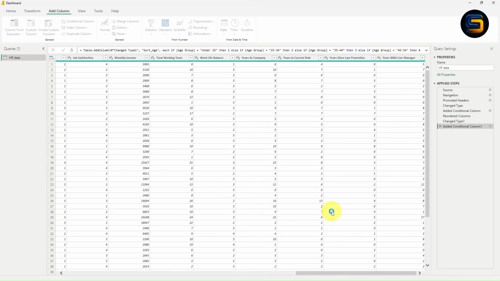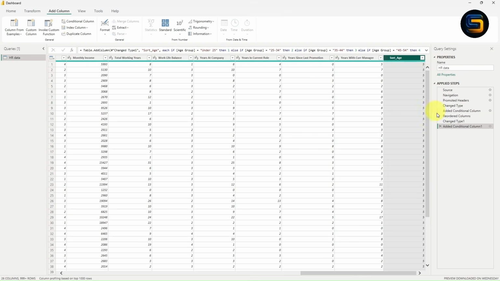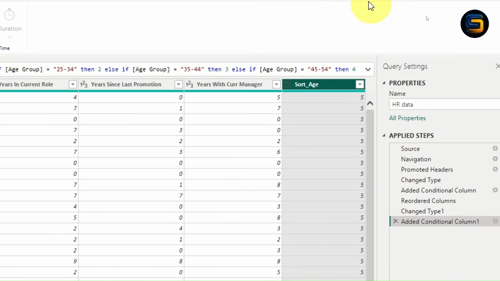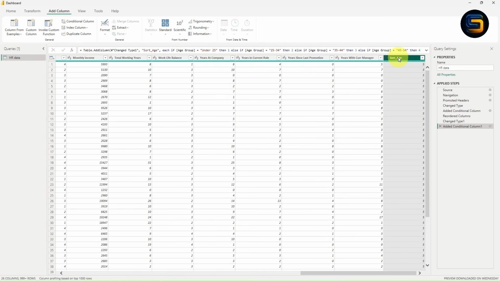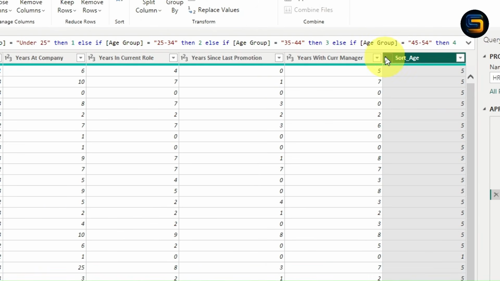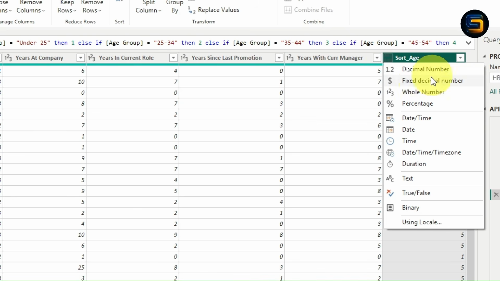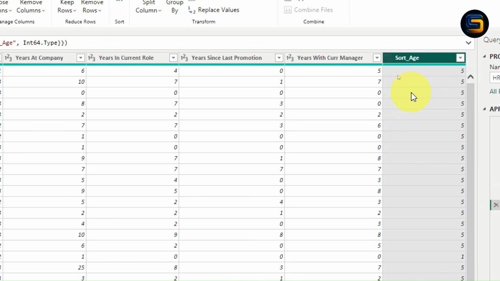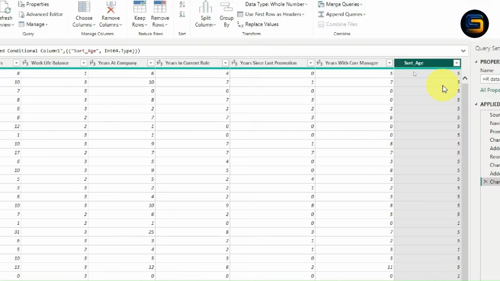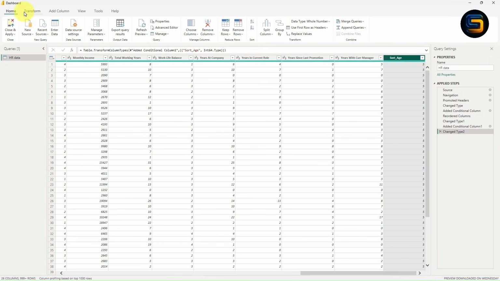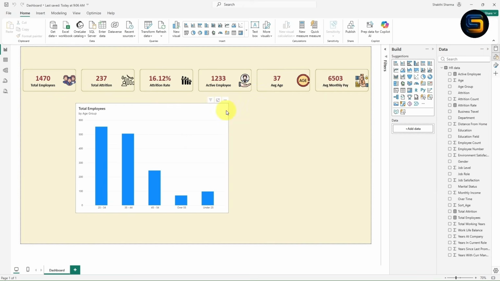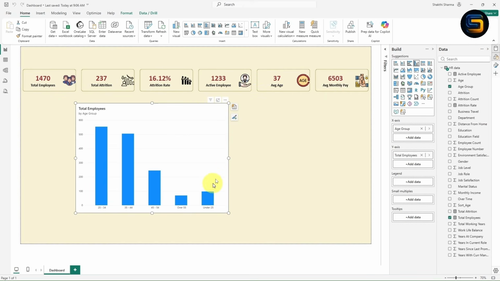Now once you click OK, just wait for a few seconds, a new step is added in the applied steps, which is added conditional column 1. Now the column is created, which is sort age, but the data type is not proper. I will convert this data type into whole number. Now the data type is perfect. Now what I will do, I will simply click on close and apply. Now we need to sort this age group in ascending order.